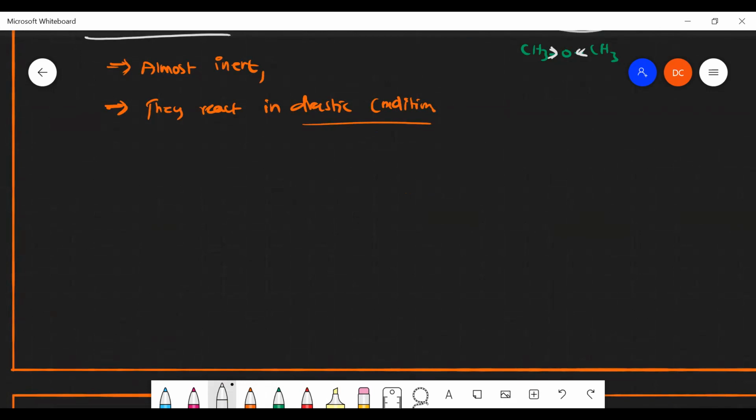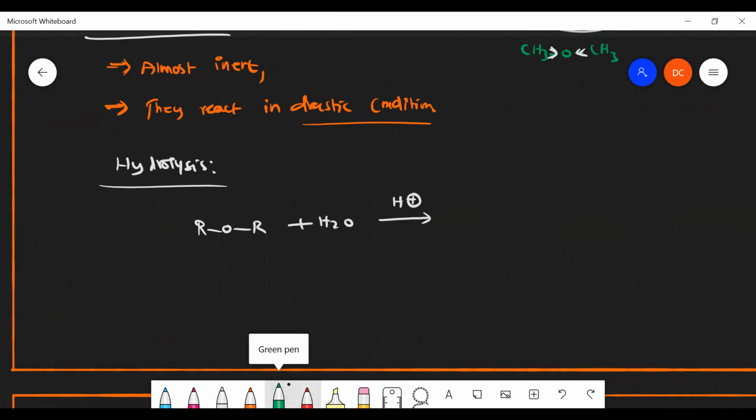First chemical reaction is hydrolysis. When ROR reacts with water in presence of an acidic condition, only then this reaction is possible. So how does it form? The lone pair can be donated to hydrogen and it attracts H plus. Then what will I get? R O R with H here, and a positive charge is there. Is that clear?